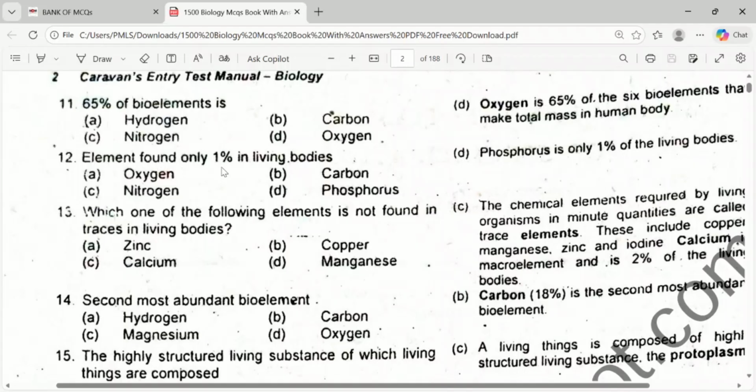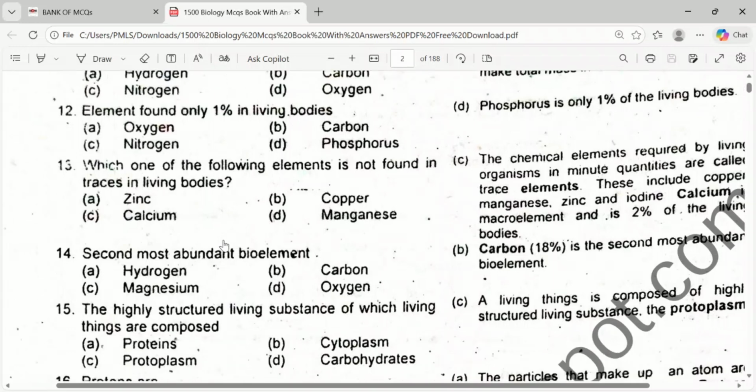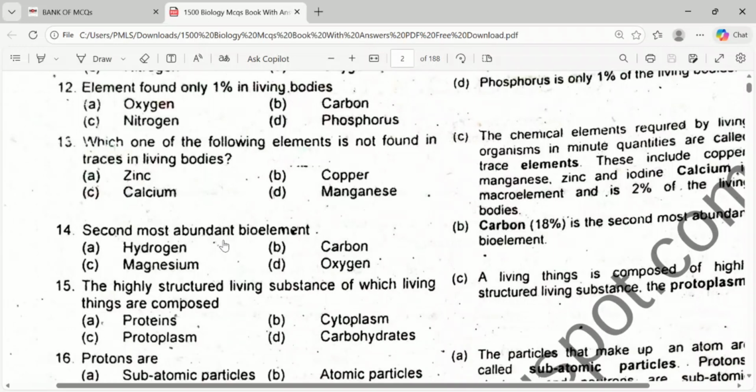The element found only 1% in living organisms is oxygen, carbon, nitrogen or phosphorus? Phosphorus is only 1% in a living body. Which of the following elements is not found as a trace in living bodies? Which of the following is not used as a trace? The correct answer is C. Calcium is not found in trace amounts. Okay, it's a macro element. The second most abundant bioelement is carbon, that is 18%.